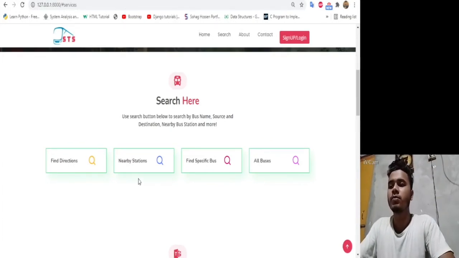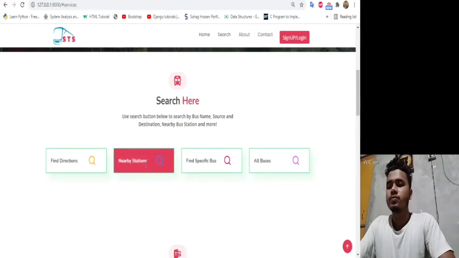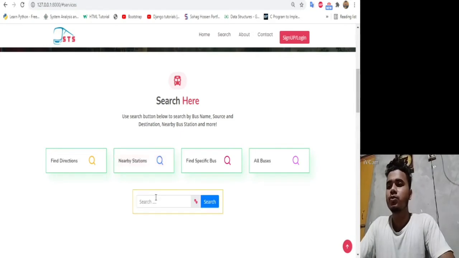Now I am talking about the second feature of our project, which is nearby stations. If you want to find your nearby station, you can use this one. We have 2 options. First one, search your station manually, and second one, get the current location.